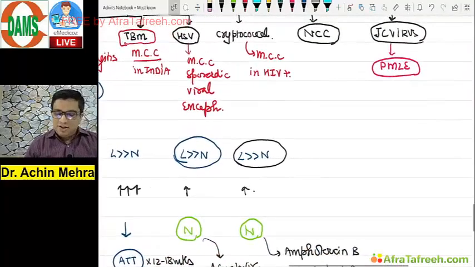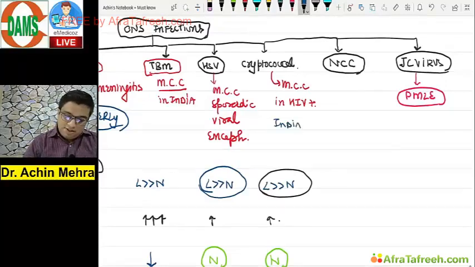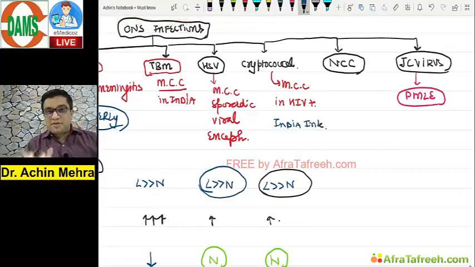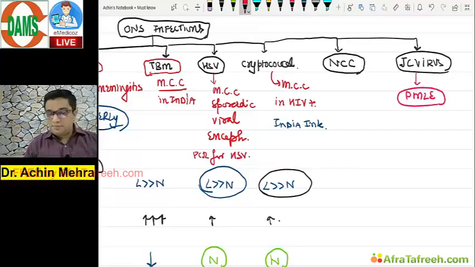Okay, it's very difficult. What is the thing that you do for cryptococcal? Yes, you all know India ink preparation is the thing that is best to look out for the cryptococcal infection. What is the best thing to look out for HSV? That is PCR for HSV in the CSF.